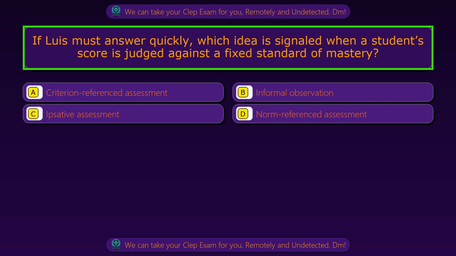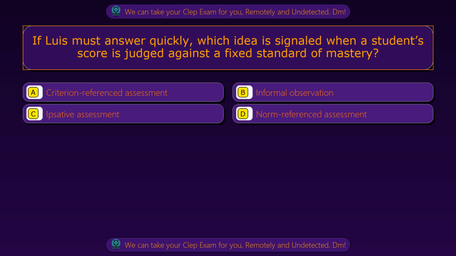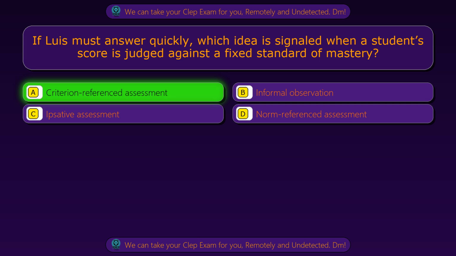If Louise must answer quickly, which idea is signaled when a student's score is judged against a fixed standard of mastery? Option A, criterion referenced assessment. Option B, informal observation. Option C, ipsative assessment. Option D, norm referenced assessment. The correct answer is option A, criterion referenced assessment.